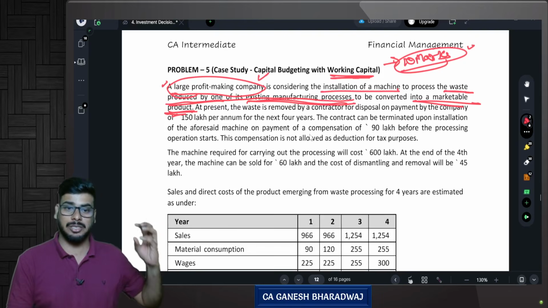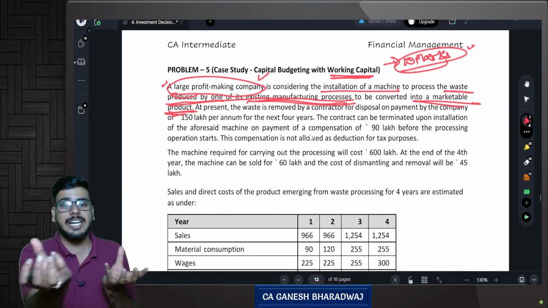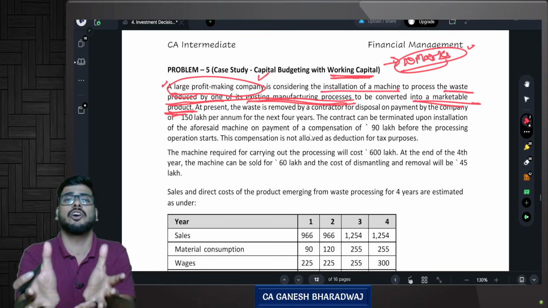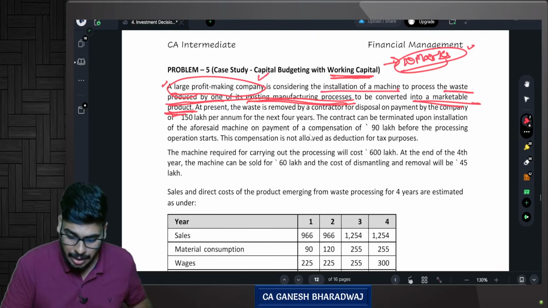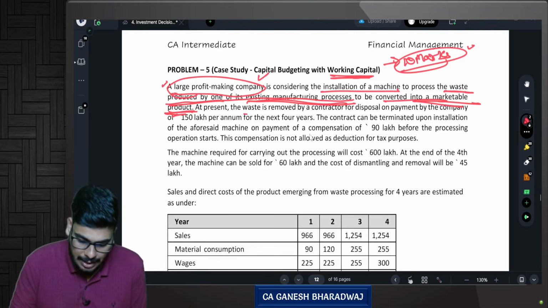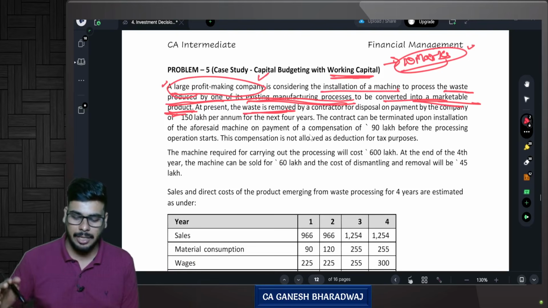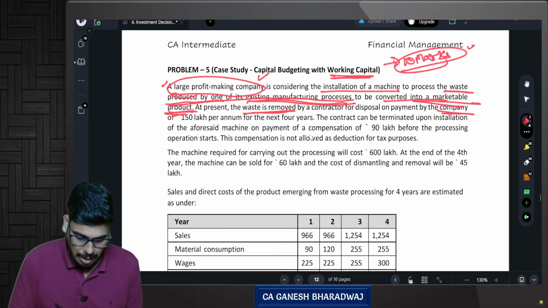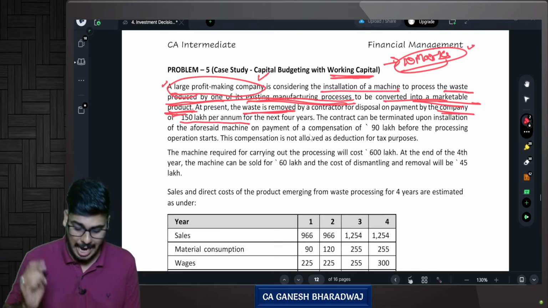Existing manufacturing processes, the juice manufacturing process. It generates what waste? That waste is only your fruit peels and the leftovers. Clear? This can be converted into a marketable product. At present, the waste is removed by a contractor for disposal on payment by the company of 150 lakh rupees per annum for the next 4 years.